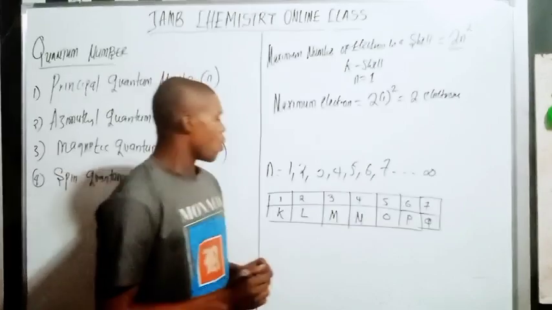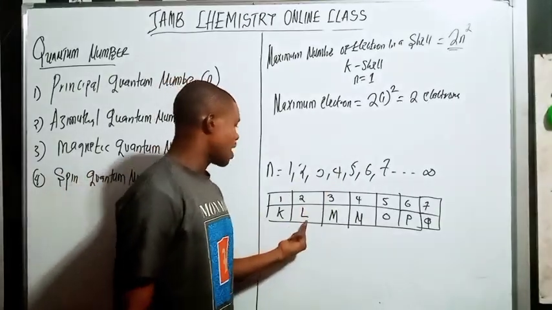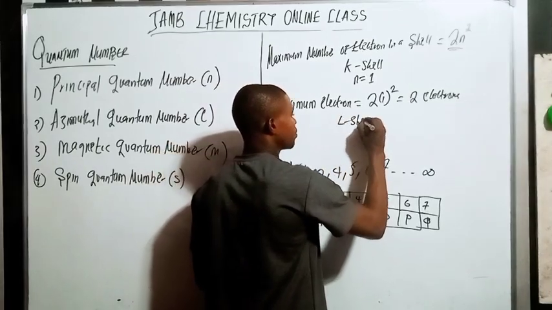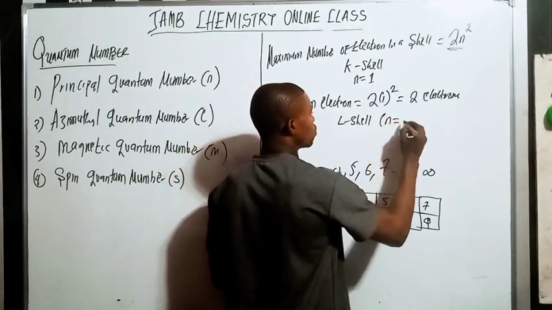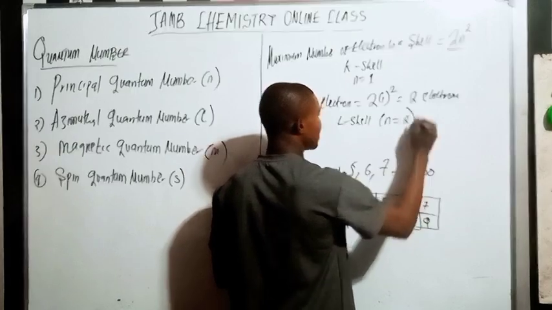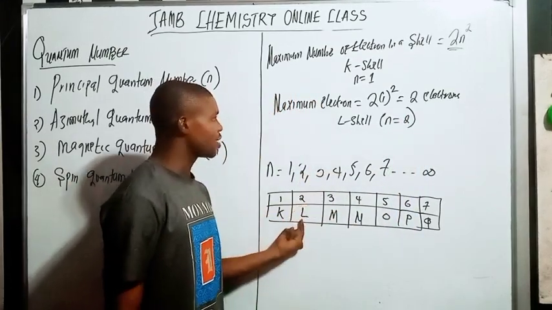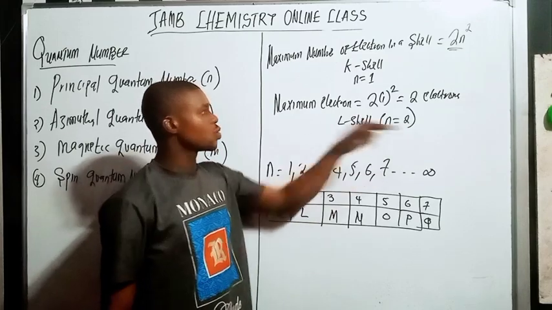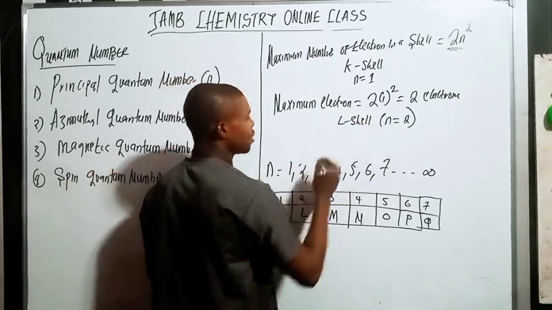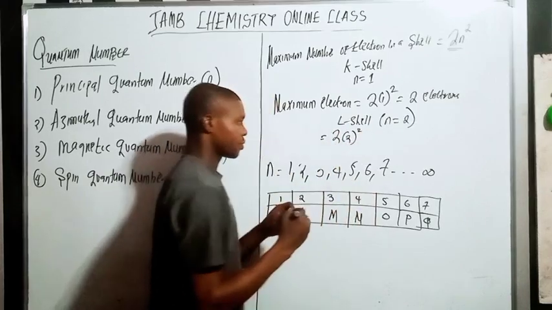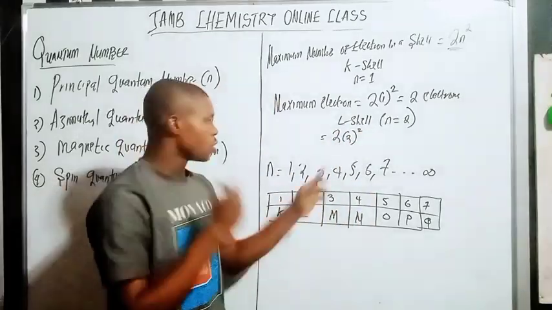Now what about if I talk about the L shell? My L shell is n equals 2, because I'm talking about the L shell here. So my maximum electron here is going to be 2 times 2 raised to 2.